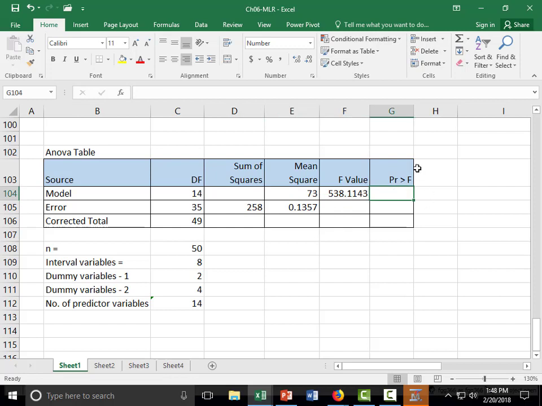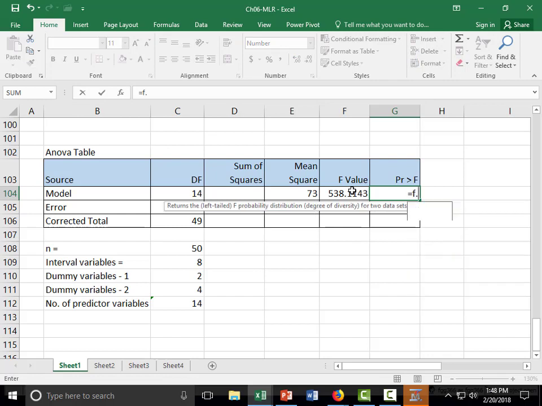Then how do you find the P value? From the F statistic we have to find the P value, and that comes from the F distribution. Excel has 2 functions, F.DIST and F.DIST.RT, and RT stands for right tail. An F distribution is a distribution that's only on the positive side, so it's something like this.